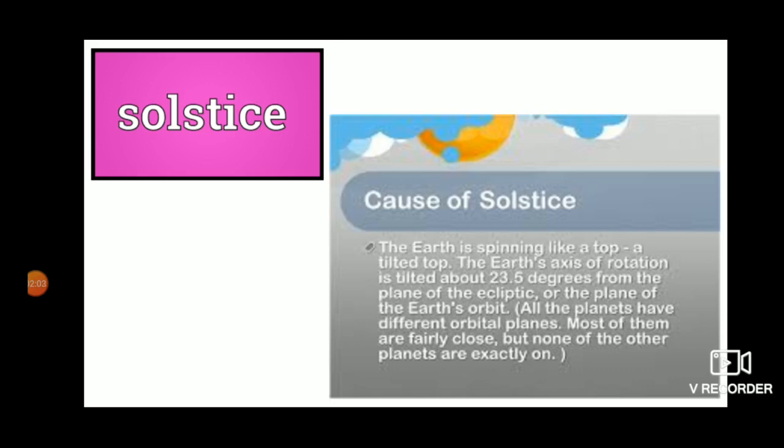Our next topic is the solstice, students. What is solstice? It is the time of the year when the midday sun is directly overhead at the tropics. Solstice means standing still of the sun.